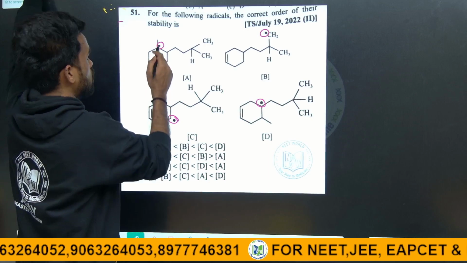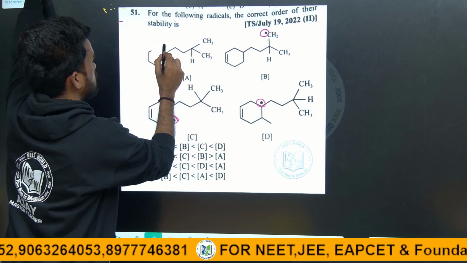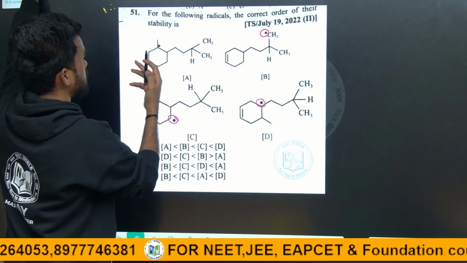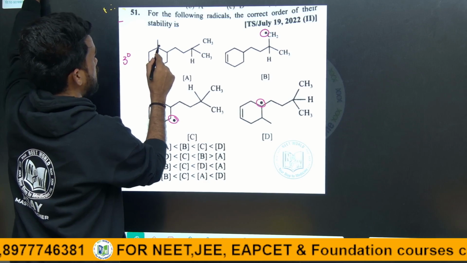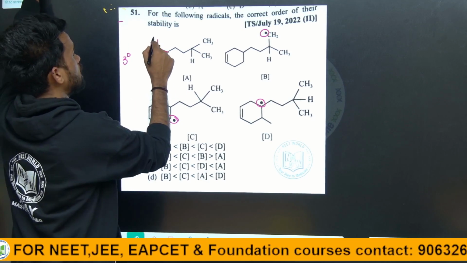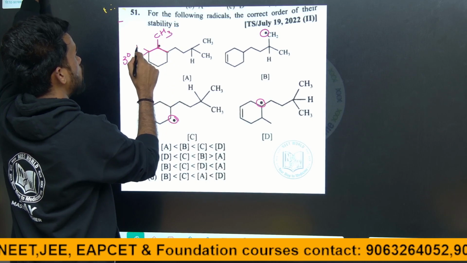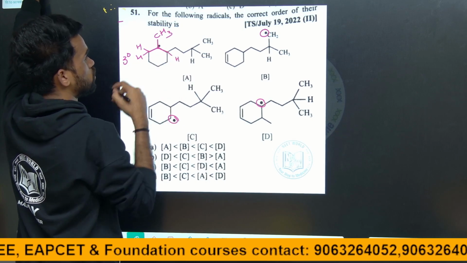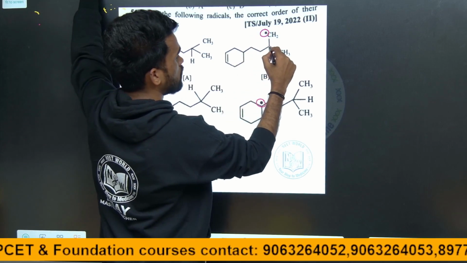Now look here, this radical is a tertiary carbon radical, attached to 3 carbons on 3 sides. Here is an alkyl group, here there are 2 hydrogens, and here 1 hydrogen, again 1 alpha hydrogen.